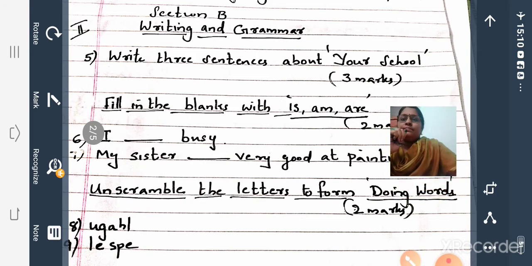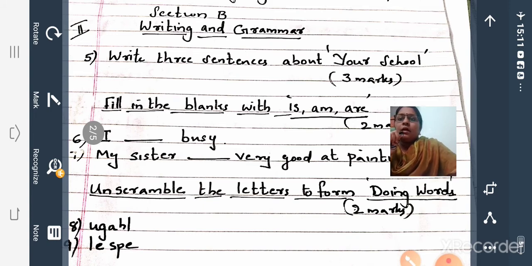Section B. Section B is writing and grammar. So here in this section you will get a writing question. Write 3 sentences about your school. I have given you 5 sentences about your school. So out of those 5 sentences you have to select 3 sentences. Okay, 3 marks question. So this question will come. Okay, 3 sentences about your school. Write 3 sentences.